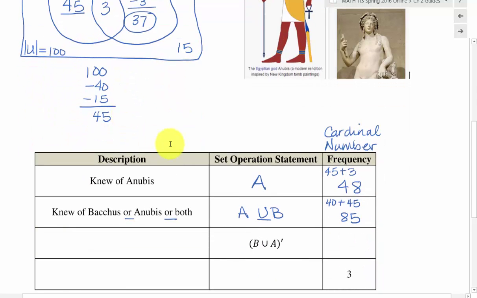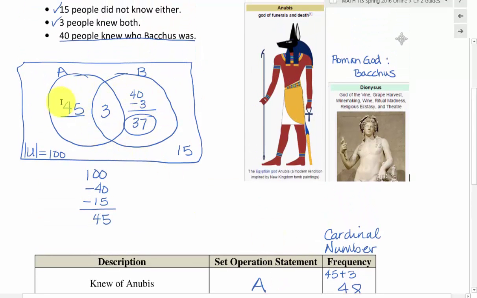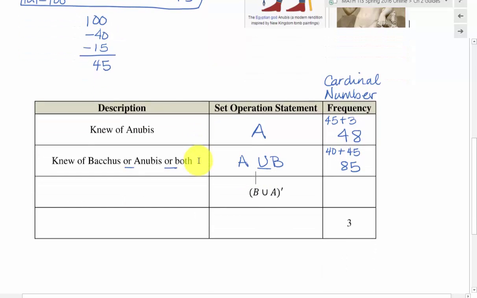But we have something else, this little tick mark, which means the complement. So when I come up to A union B, this is the A union B, but then I want everything that's not in the region that I'm showing here. So not in this region, which means we're talking about those 15 who didn't know Anubis and did not know Bacchus. So we'll put 15 here for the cardinal number. And then over here, they didn't know either one. So knew neither Bacchus nor Anubis.